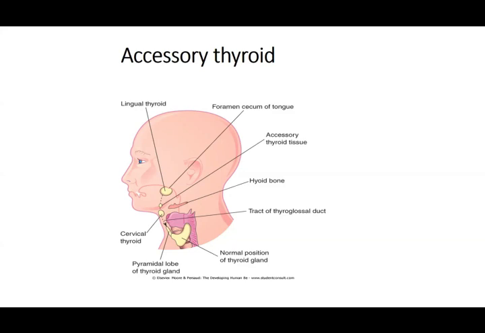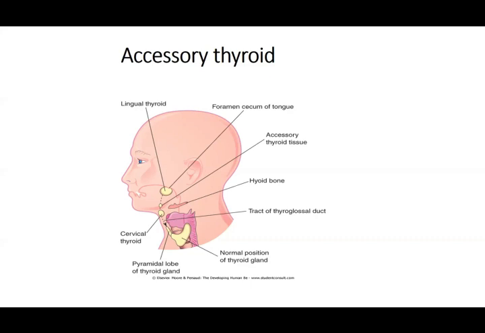That means the descent, as I told you we saw in the parathyroid glands, that there is descent of these glands from the original position down, and they can stop anywhere in between and form the definitive organ. Same is the case with the thyroid. It develops from the foramen cecum going down till the neck in front of the trachea. So anything can stop on its way and form a definitive thyroid gland. That would be an ectopic thyroid gland. This can be an accessory. That means the normal one is there, but small thyroid tissues are also there. That is called the accessory thyroid. Ectopic would be that the thyroid does not develop in front of your trachea, but develops somewhere else.